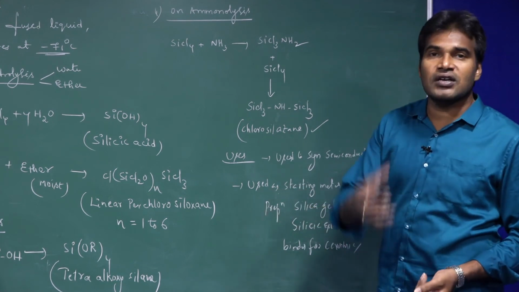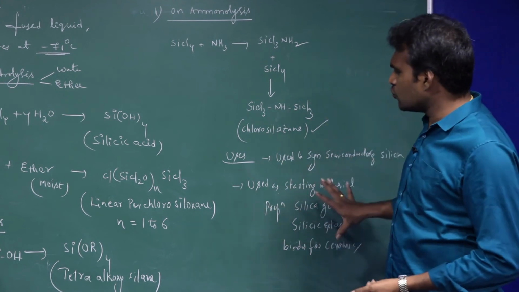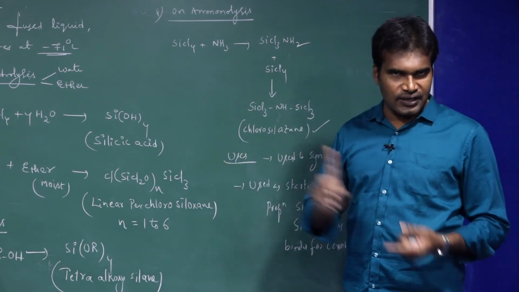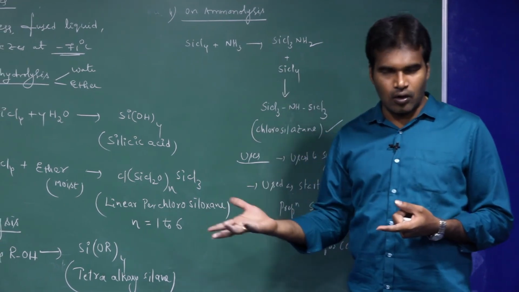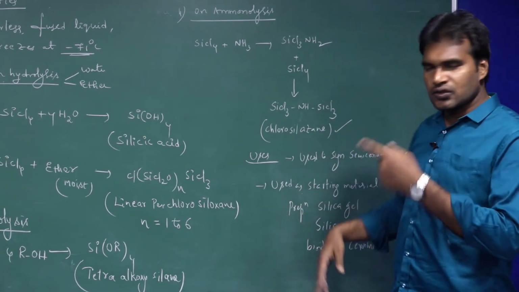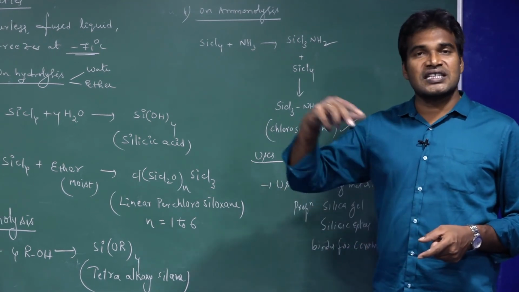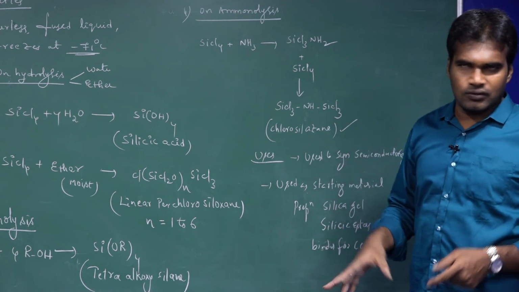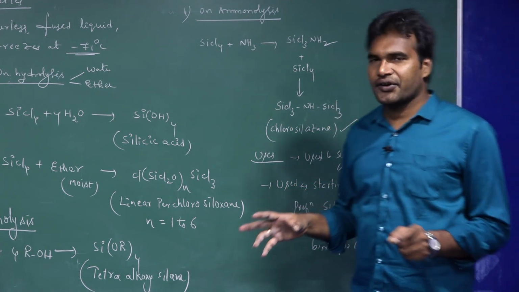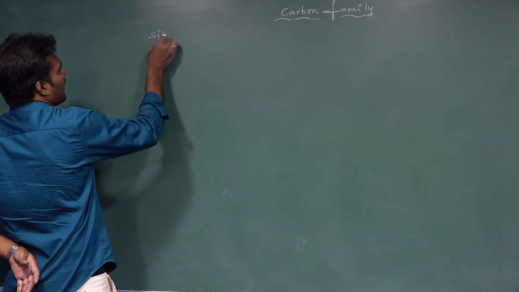It is also used as a binder for ceramics. So these are some uses of silicon tetrachloride: it is used to synthesize semiconducting silicon, as a starting material for the preparation of silica gel and silicic esters, and as a binder for ceramics. Next compound of silicon is SiO2.